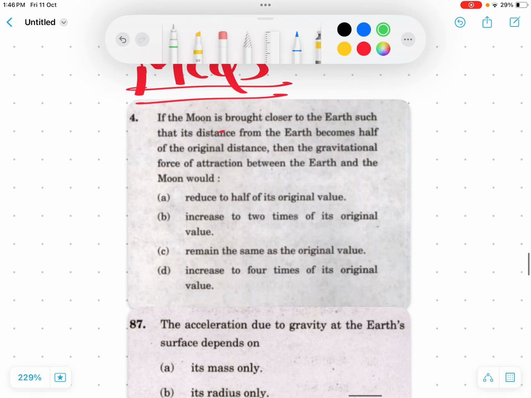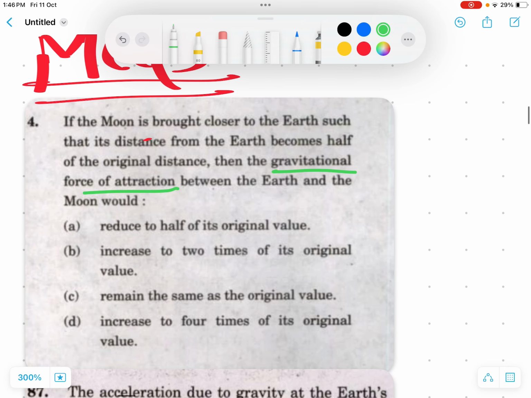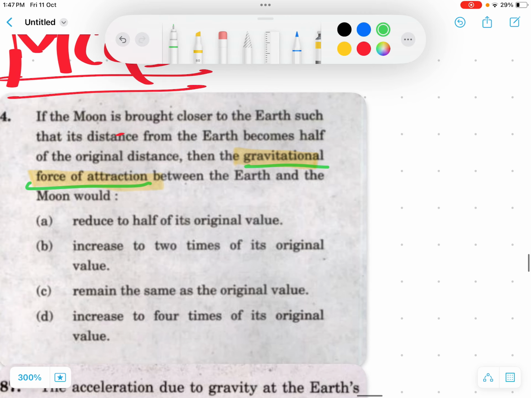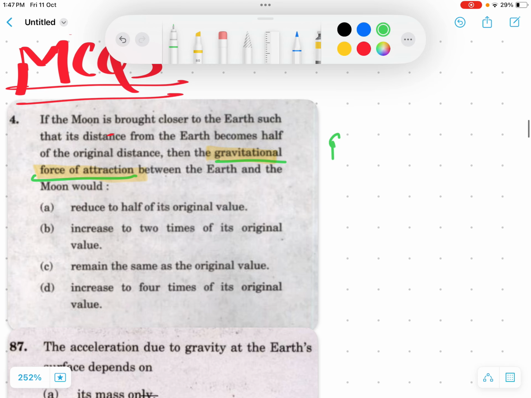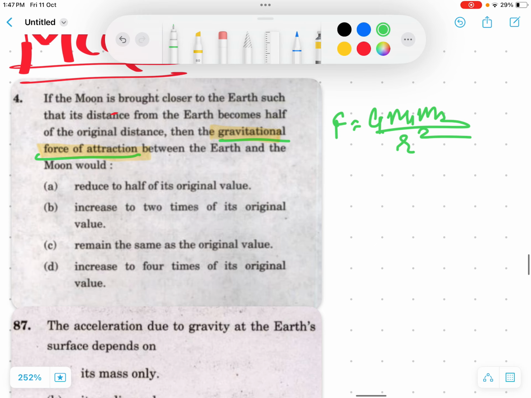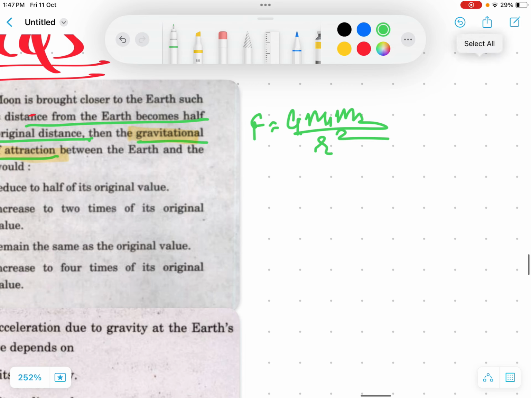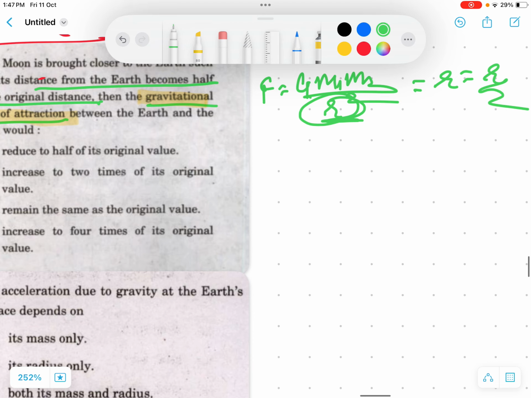So what is it asking? It's asking about the gravitational force of attraction. We already know that the gravitational force of attraction is given by F equals to G m1 m2 upon r square. Here it says the distance from earth becomes half of the original, which means r becomes r by 2. So we keep it over here. F dash becomes G m1 m2.